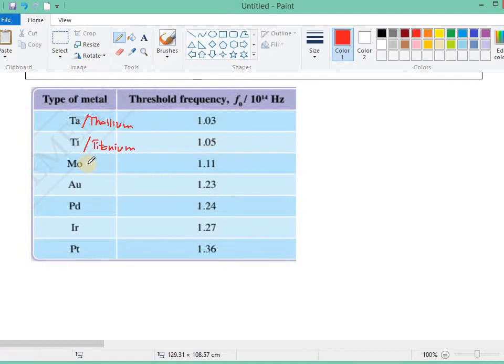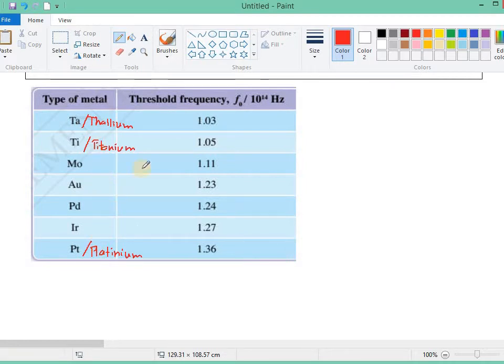This is molybdenum, this is aurum, this is lead, this is, if I'm not mistaken, iridium. This is platinum, I think. Yeah, I think this is platinum. Okay, platinum.